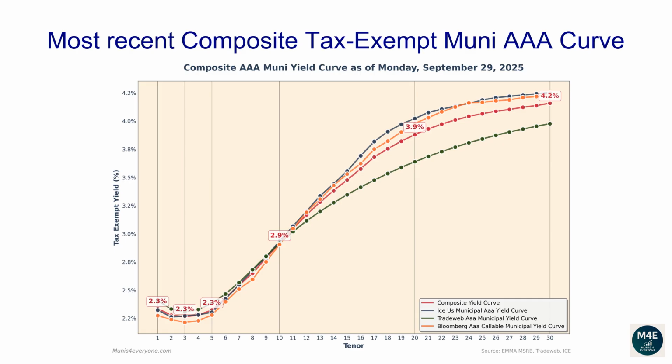The one-year composite tax-exempt yield is 2.34%. The two-year yield is 2.28%. The three-year yield is 2.26%. The 5-year yield is 2.32%. The 10-year yield is 2.92%. The 20-year yield is 3.88%. The 30-year yield is 4.16%.